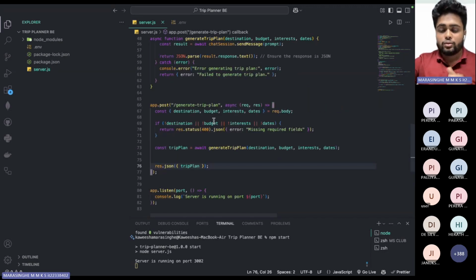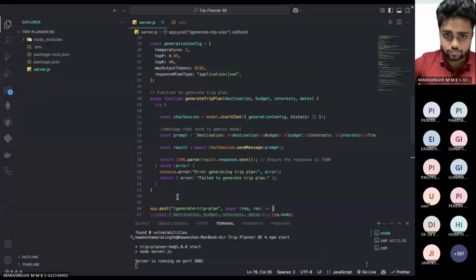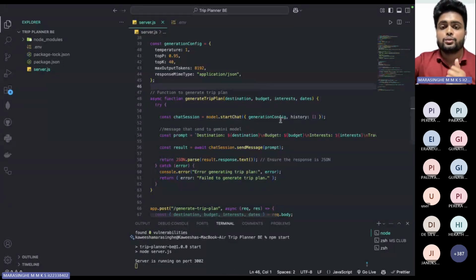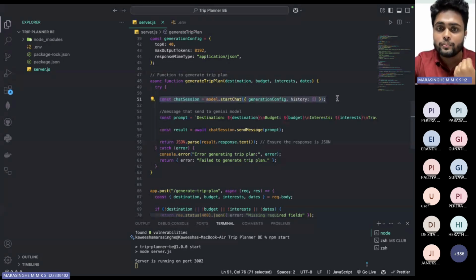So what does this generate trip plan function do? This is the whole function. Inside it, first I am creating a chat session, which is like opening your browser, typing chatgpt.com, and seeing the interface. I am starting my chat session. Then I am preparing my prompt.